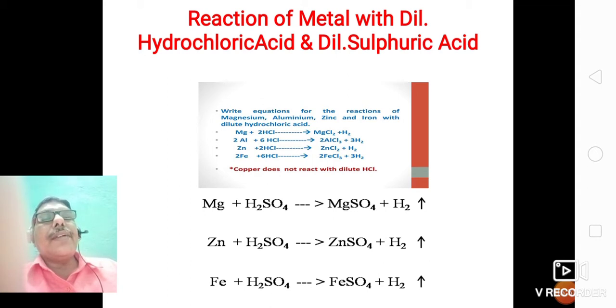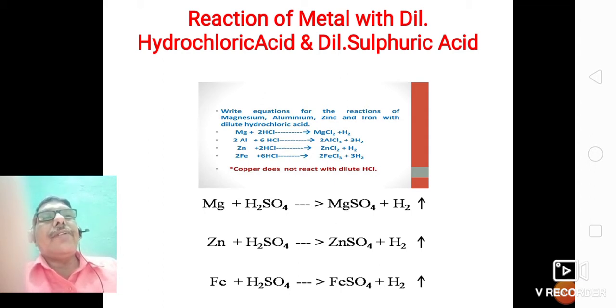So remember that every time you observe that when metal reacts with hydrochloric acid, or when metal reacts with acid, hydrogen gas is evolved. But remember that copper does not react with dilute hydrochloric acid, so it reacts only with sulfuric acid.